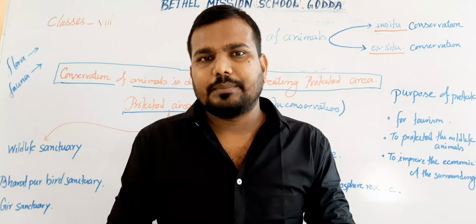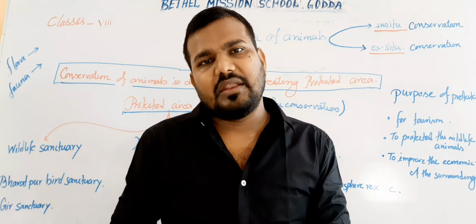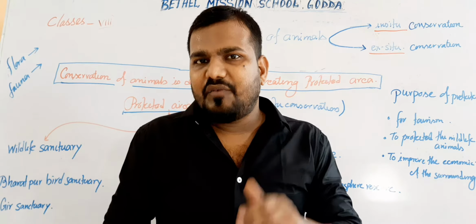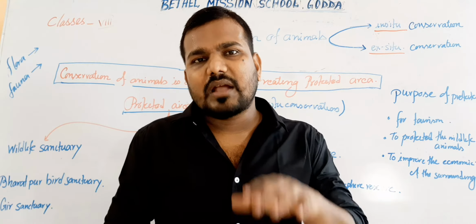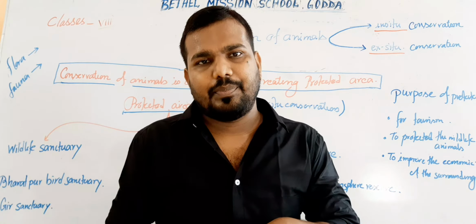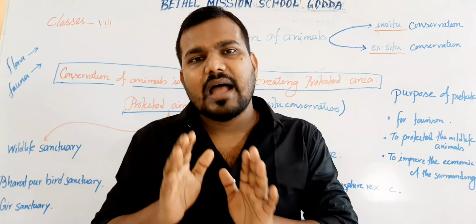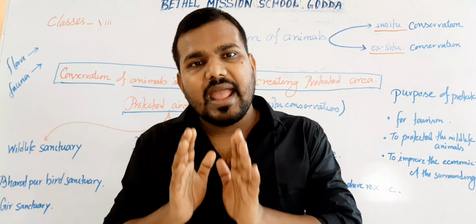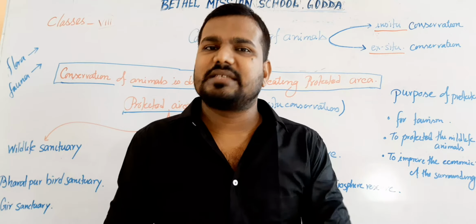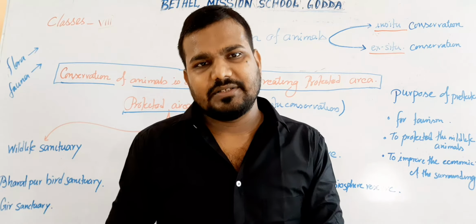Now the second one, we have to take care of the wildlife animals. Every 5 or 10 years, we count the number of tigers present in India. The third one, we have to create a particular environment where the animals feel they are safe. These are the motto of the conservation of animals.